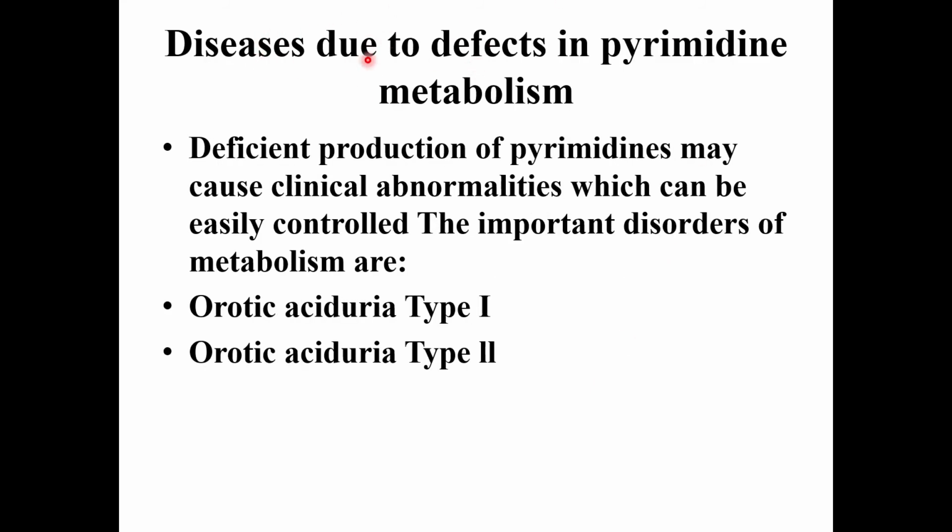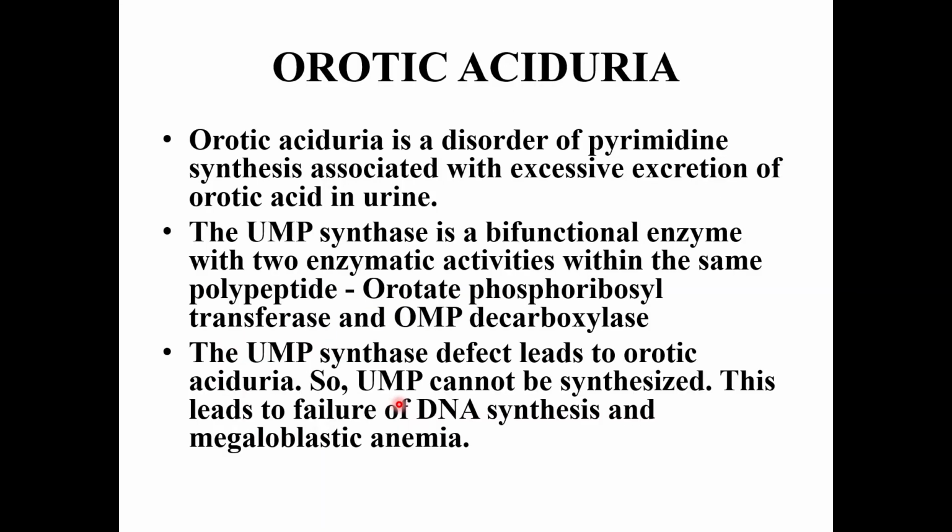Now diseases due to defects in pyrimidine metabolism. Only orotic aciduria you need to remember in this case. Deficient production of pyrimidines may cause clinical abnormalities which can be easily controlled. The important disorders are orotic aciduria type 1 and type 2. Orotic aciduria is a disorder of pyrimidine synthesis associated with excessive excretion of orotic acid in the urine.